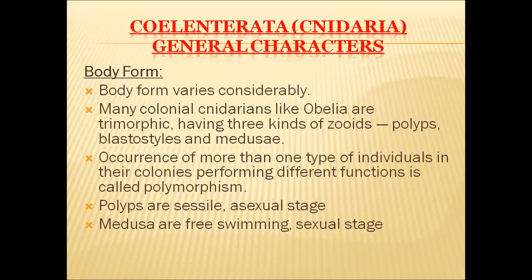And coming to the lifestyle, polyp forms are sessile. That means they are sedentary. They do not move. They will attach to a substrate. And all these polyp forms are asexual stages. That means they reproduce asexually. And medusa forms are free living. That means they swim freely in the waters. And this medusa phase in their lifestyle stays for a shorter period of time. And these medusae reproduce sexually. Hence, medusae are called the sexual stage.